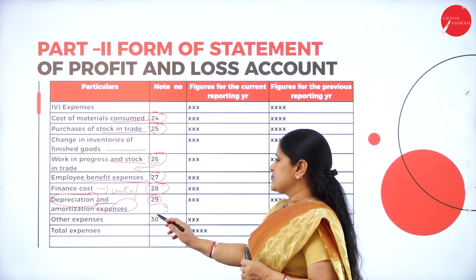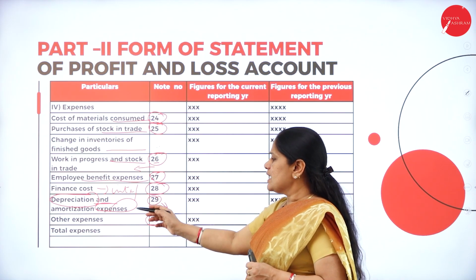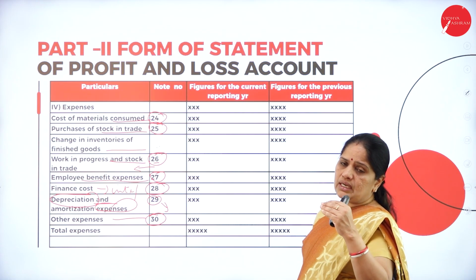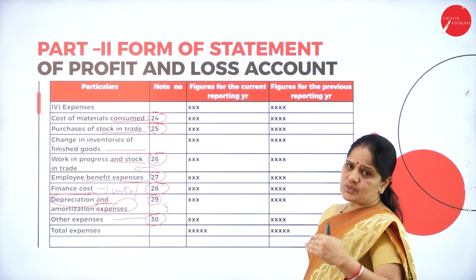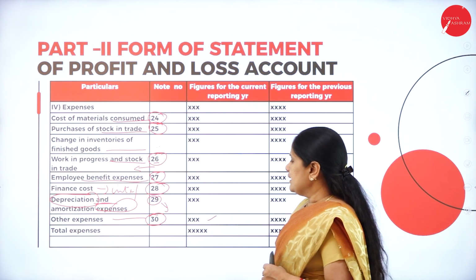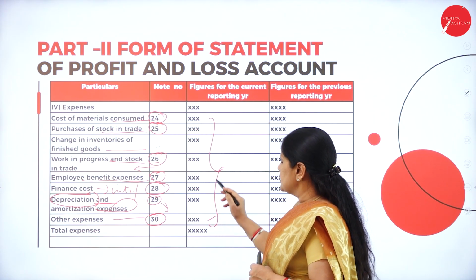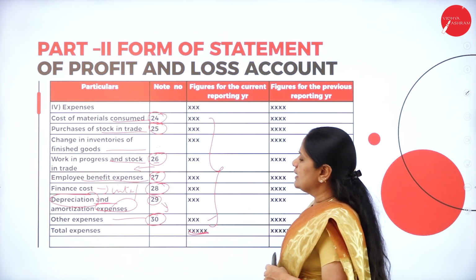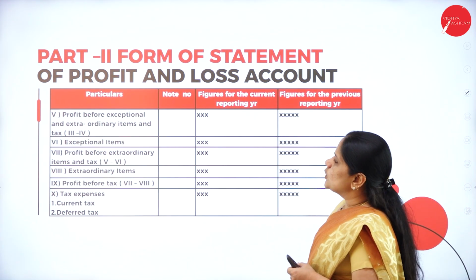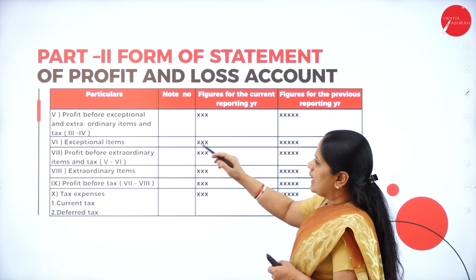And other expenses, all those expenses which cannot be classified under these heads, will be mentioned in note number 30. So in note number 30, you write all the expenses one by one, total it up and put it in this column, and then we have the total expenses. Whatever is the expenditure from here to here, all that we total, then we get the total expenses. Now from the total expenses, we have profit before exceptional, extraordinary items and tax.